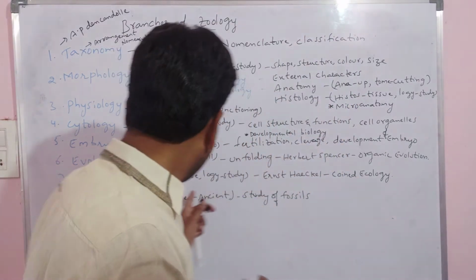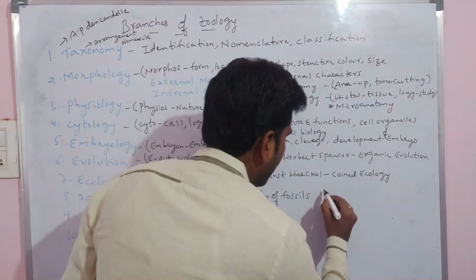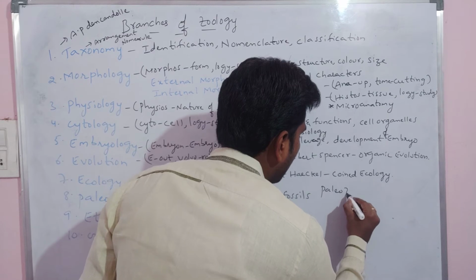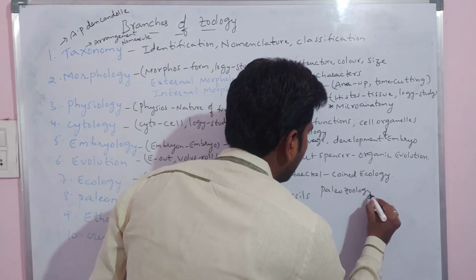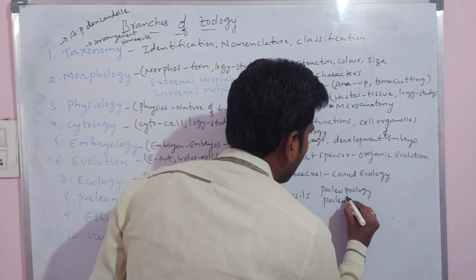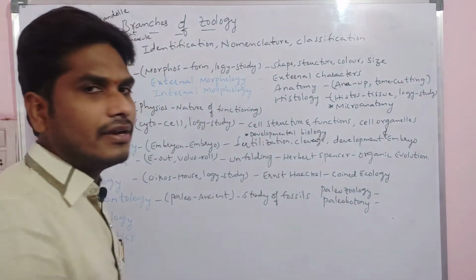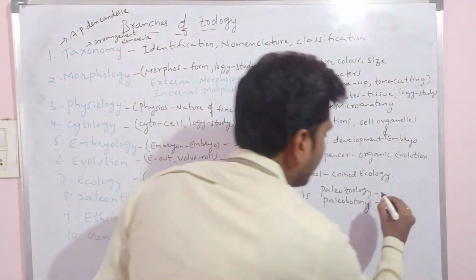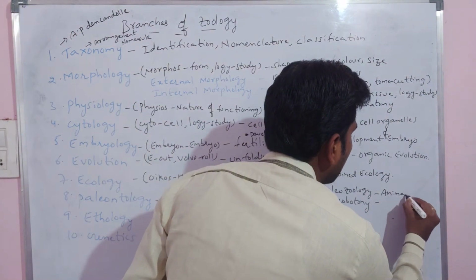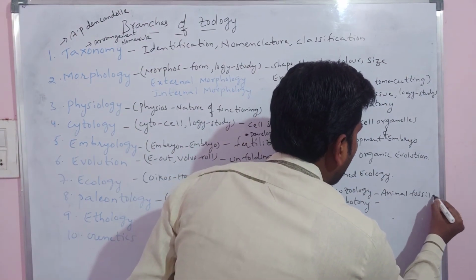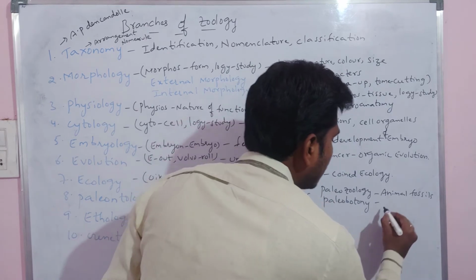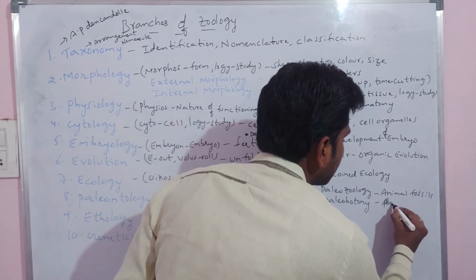Here again, we are dividing paleontology into two things: paleozoology and paleobotany. The names themselves indicate it. Paleozoology means study of animal fossils, and paleobotany means study of plant fossils.